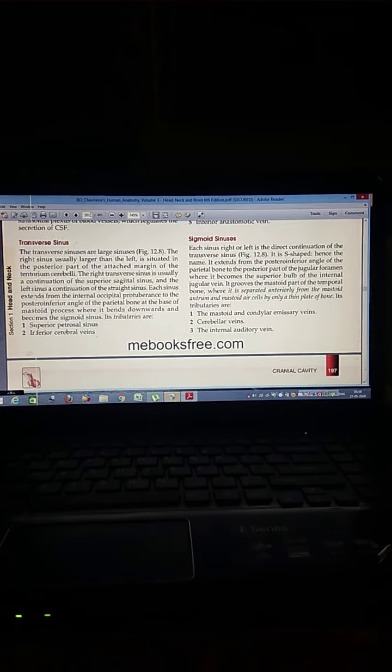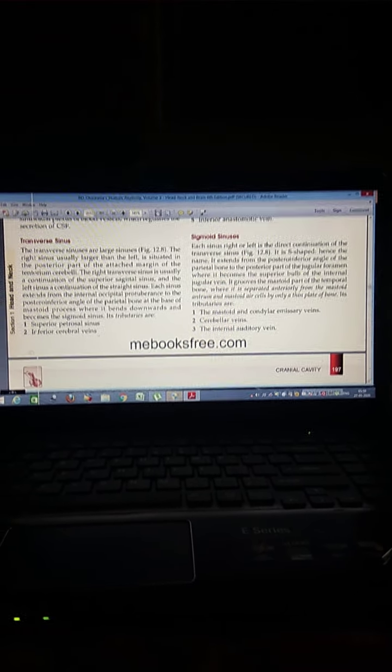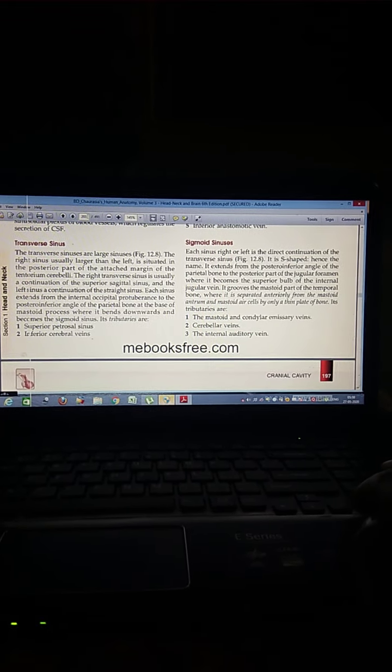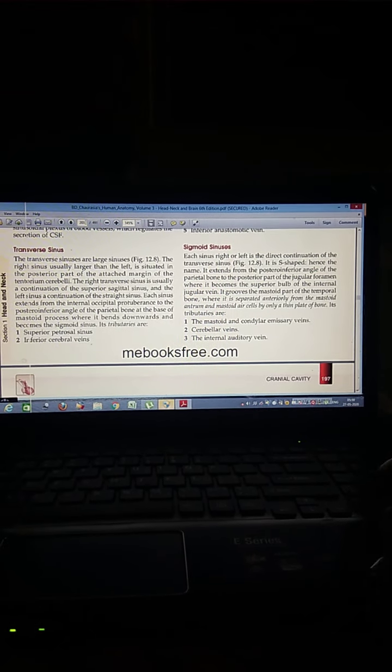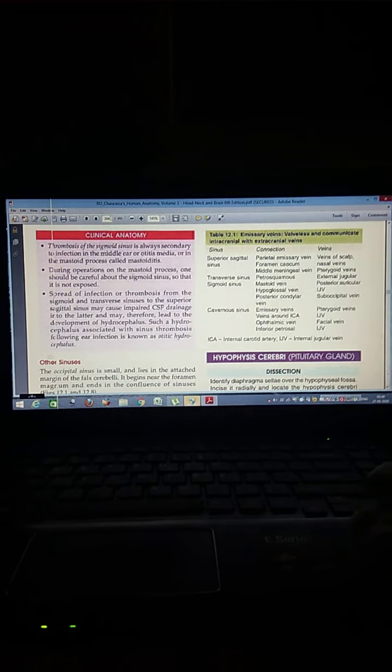It is separated anteriorly from the mastoid antrum and the mastoid air cells by only a thin plate of bone. The tributaries include the mastoid and condylar emissary veins, cerebral veins, and the internal auditory vein. Now here is the clinical anatomy.